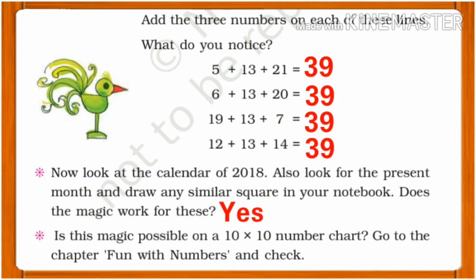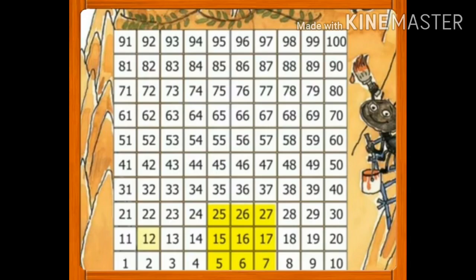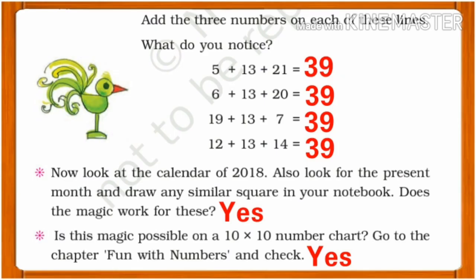Next, is this magic possible on a 10 by 10 number chart? Go to the chapter Fun with Numbers and check. Here in chapter number 3, we were having a 10 by 10 chart where I have drawn a yellow square. If you add all the three numbers on each of the four lines as we have seen earlier, you will get each time 48 as the answer. So we will write yes.